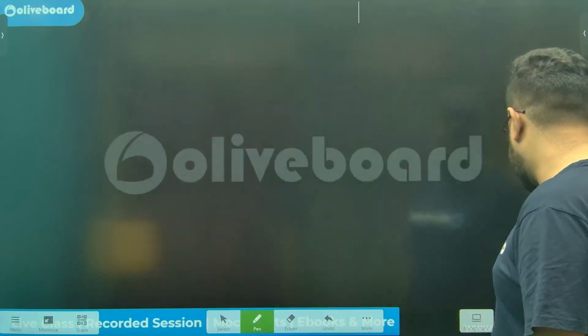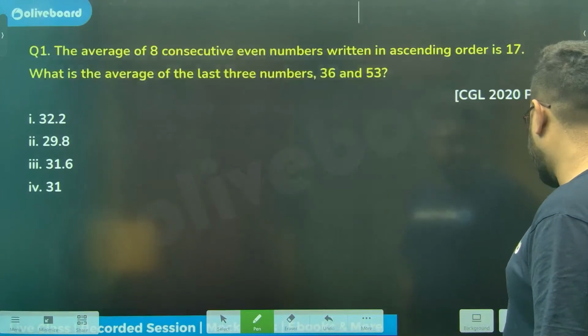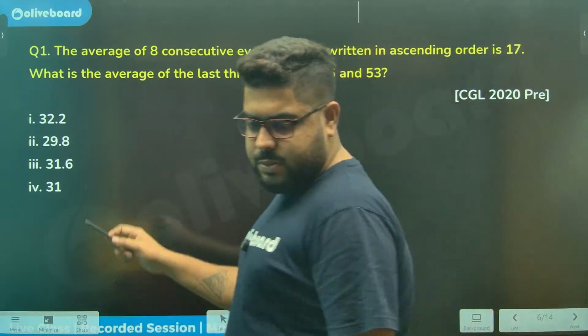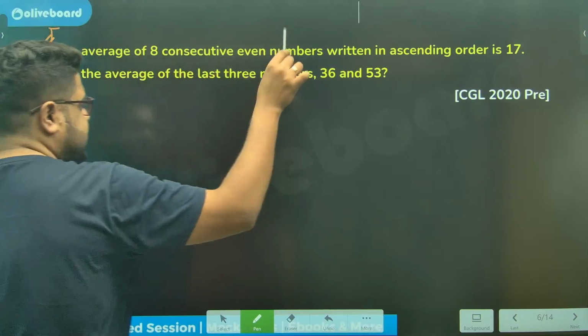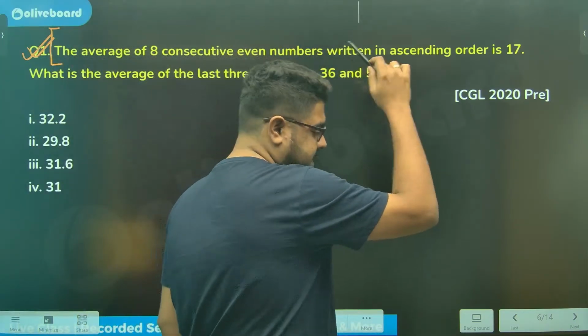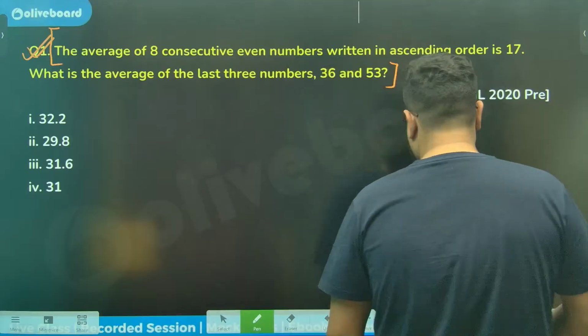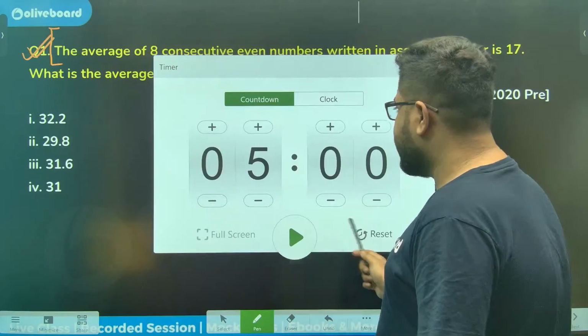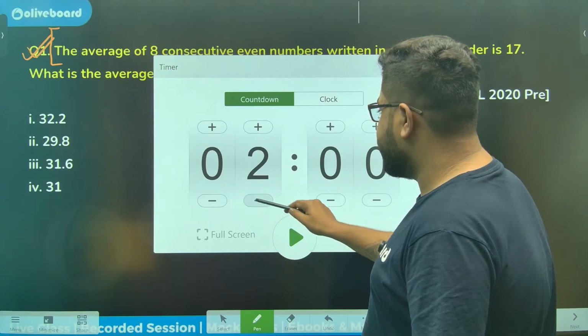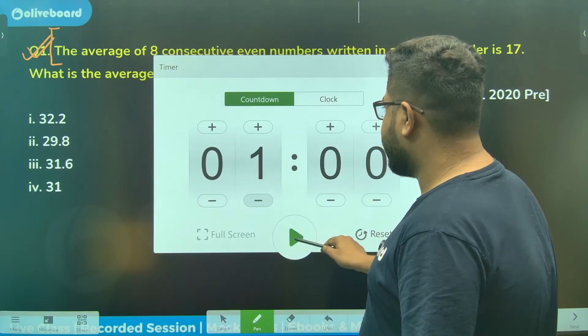Now, let's move into the first question of the day. Again, I've added the exam names for your reference. This is the first question. I'll give you a little time to solve every question, and then I'll intervene. So I'm giving you a minute for every question.